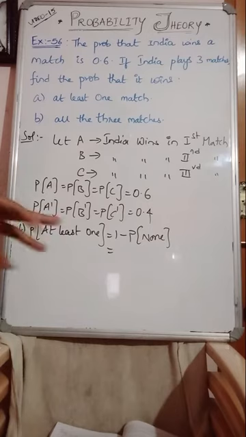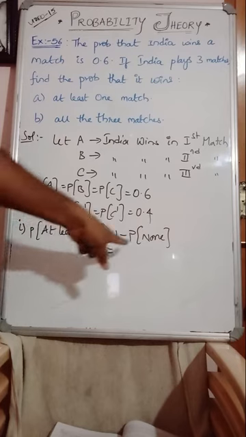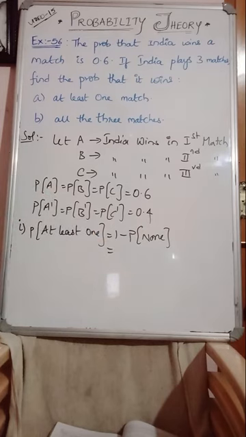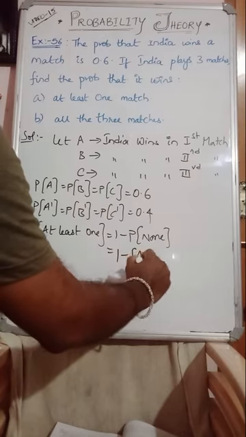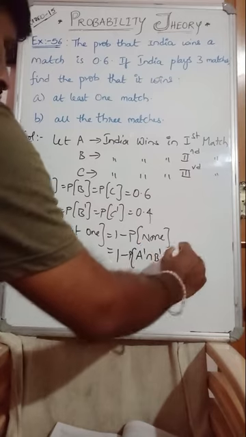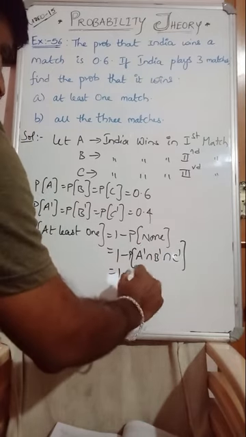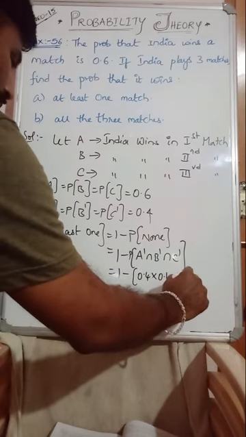No, about winning means at least one possibility is there or not, right? So that is the reason 1 minus none. So 1 minus, calculate this one, 1 minus 0.4 into 0.4 into 0.4.